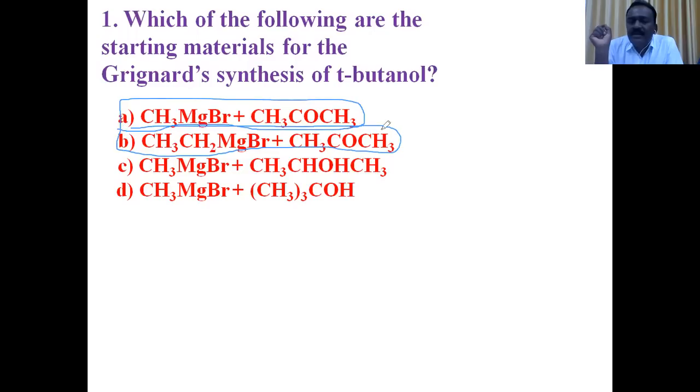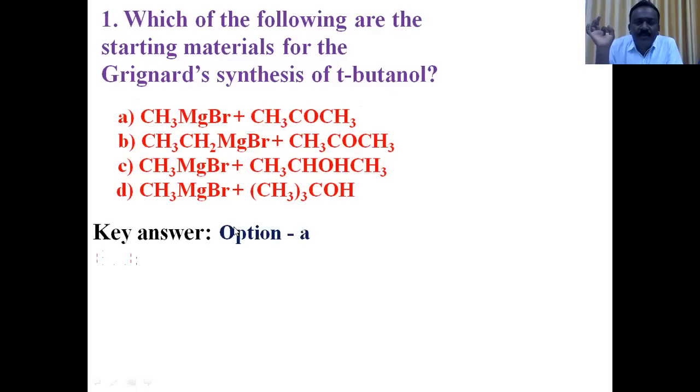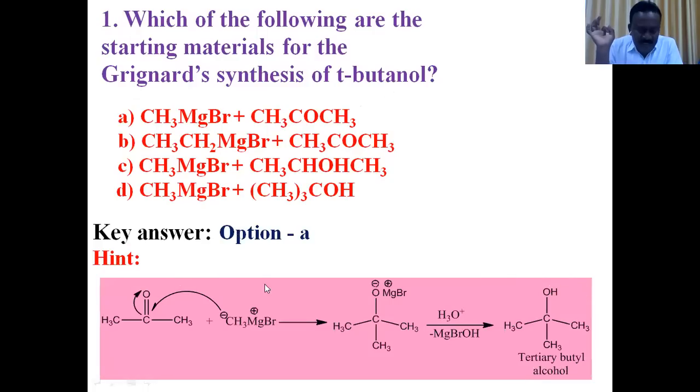So generally Grignard reagents are nucleophilic reagents. Grignard reagents add to aldehydes and ketones to form the intermediate addition product, which undergoes acidic hydrolysis to form the respective alcohols. So according to the explanation, option A is the right answer. So addition of methyl magnesium bromide to acetone is represented in the hint given below.